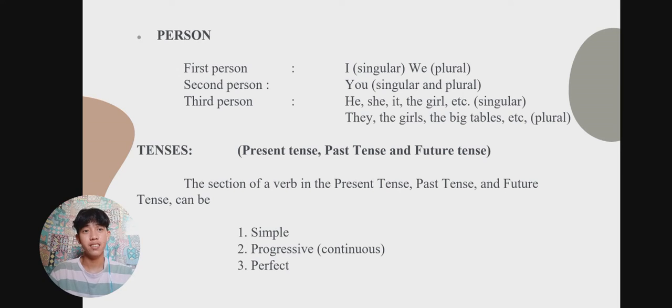He is good at singing. So the he is the singular in the third person. And they have so many lights. So they is the plural of third person. So that is the example.